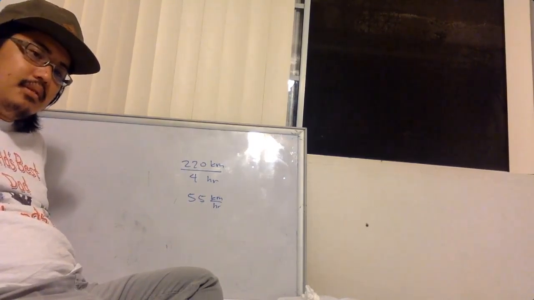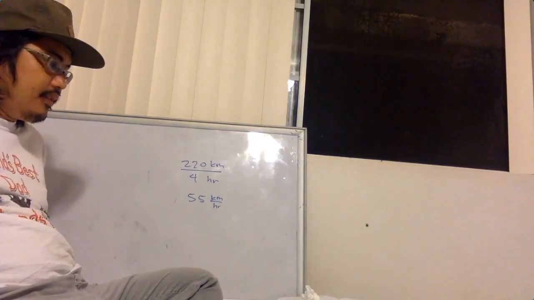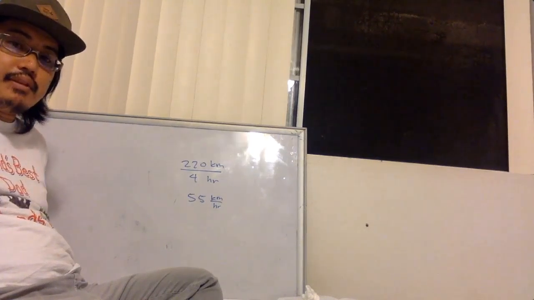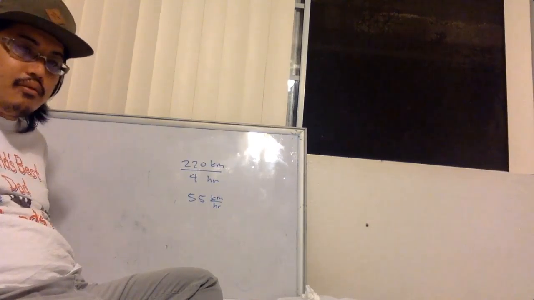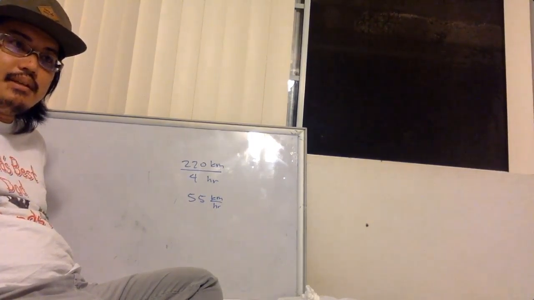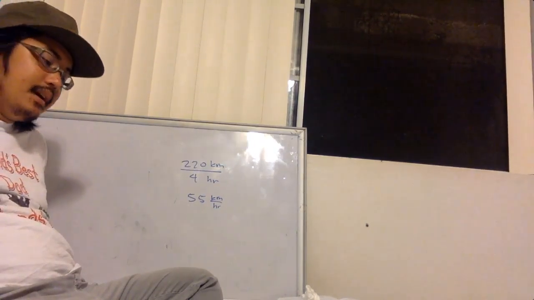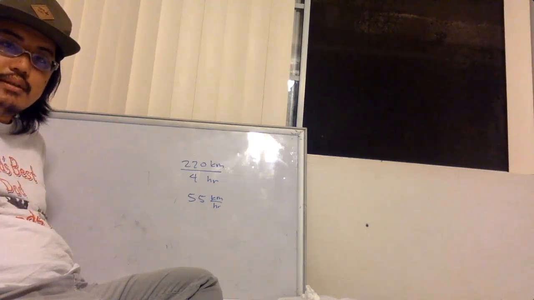So the instantaneous speed isn't 55. The average speed is 55 because the bus driver could be going different speeds at any instant in time. But overall, if you were to average up all of those different instantaneous speeds, you would get 55 kilometers per hour, the average speed.